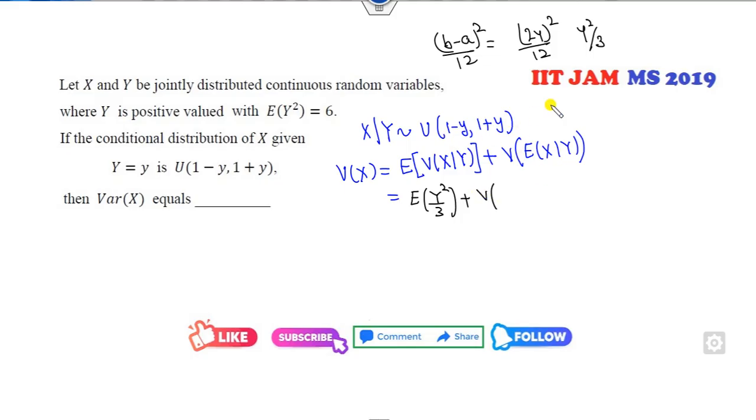So it is expected value of y square over 3. What is the expected value of the conditional mean? A plus B over 2, so that is 1. So variance of the constant value is 0. The 3 is outside. Expected value of y square is 6. So the right answer is 2.